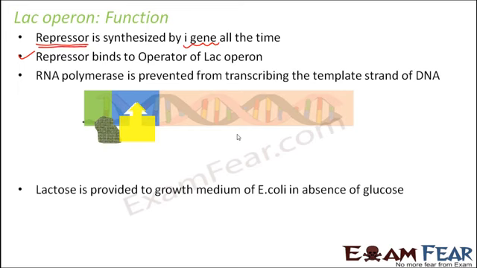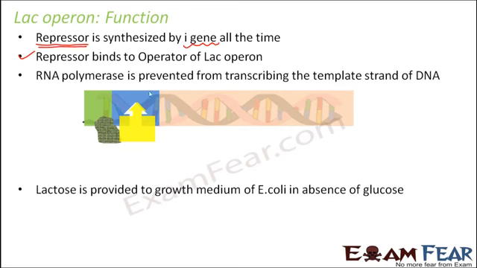In that case, lactose can be provided to the growth medium of E. coli. Now when lactose is provided to the growth medium of E. coli, what do we want? We want lactose to enter inside the cell of E. coli. So how will lactose enter? For this, the enzyme permease, which we were talking about, right? That permease enzyme increases the permeability of the cell for entry of lactose, and that is how transport of lactose into the cell takes place.